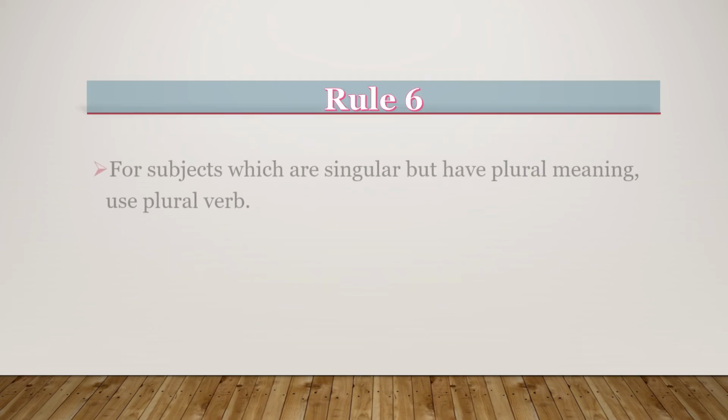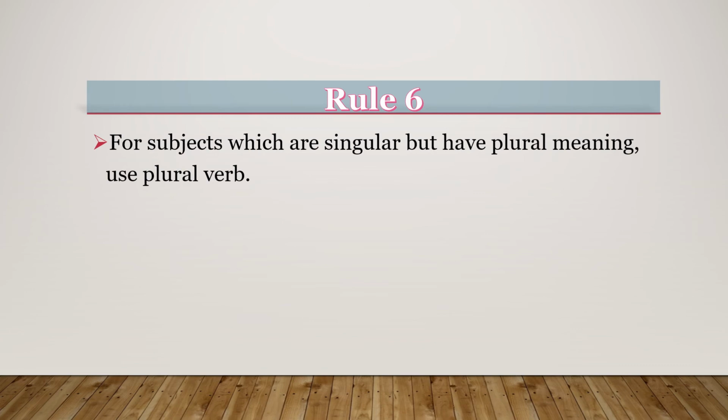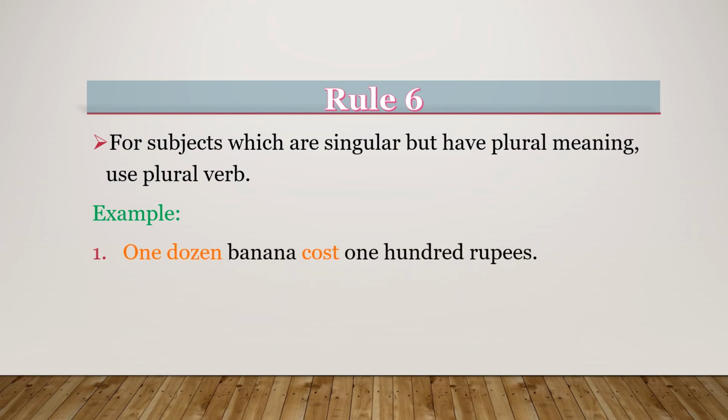Rule number 6. For subjects which are singular but have plural meaning, we use a plural verb. For example, one dozen bananas cost 100 rupees. Here one dozen is a singular subject but it means 12 bananas, which is plural, so we are using the plural verb cost. Second example, the couple are going out next month. Here the couple is singular but it is referring to two, so we are using a plural verb.